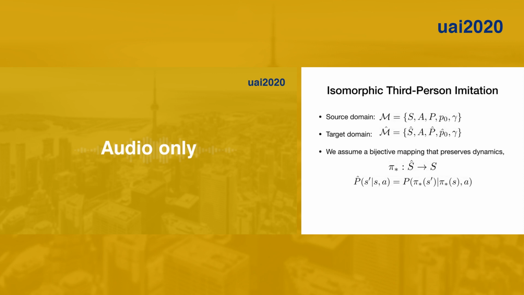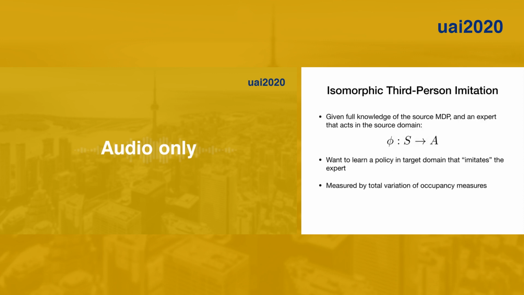So the way we formalize this problem is as isomorphic third-person imitation. So you have a source domain, which is some MDP, and you have your target MDP, which for simplicity, we assume they share an action space. The important point is their state spaces are totally different, and consequently their dynamics can be totally different. So the isomorphic assumption comes in the form that we assume there's a bijective mapping between the state spaces, some pi star, that preserves the dynamics. So in other words, these are essentially the same MDP up to a relabeling of the states.